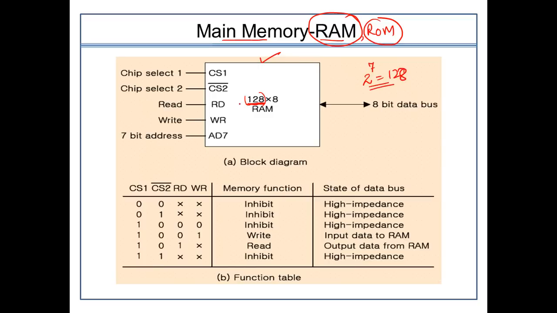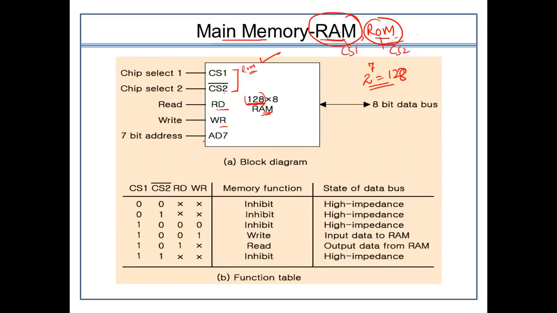All right. So these are the two chip selects, because as I said earlier, RAM and ROM are the two chips being used within the machine. So CS1 and CS2 complement are used to indicate which chip is to be active at which point of time. This chip select 1 and chip select 2 will remain the same in case of ROM as well. Now, within the RAM, you can read the data and you can also update the data. So these are the two signals.